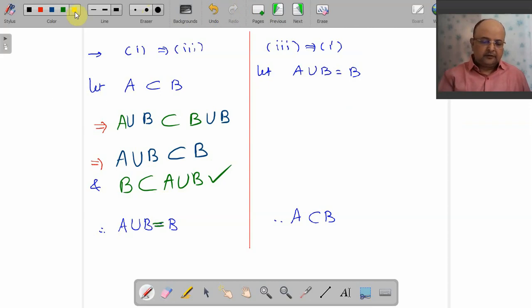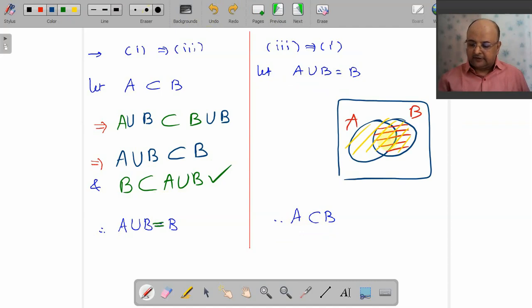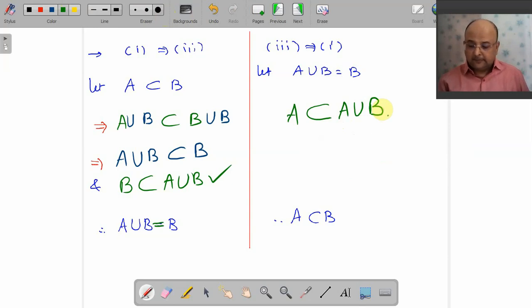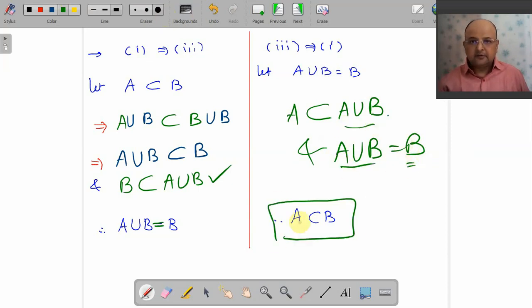Okay, then we go for this: A union B equals to B, and I want to prove that A is subset of B. Let me go for this figure again. If you can help me, I'll be happy. What is this? Yes, you are right. This is your A. Can I say that your A is always subset of A union B? Yeah, of course. And here A union B equals to B. I just replace your A union B by B. It is easy. I told you it is easy.